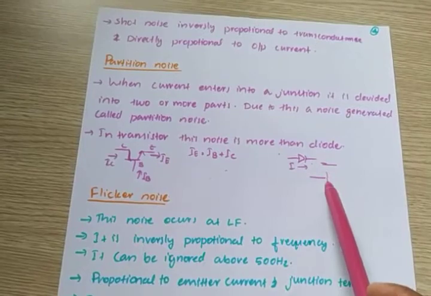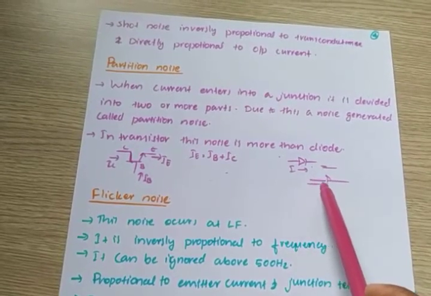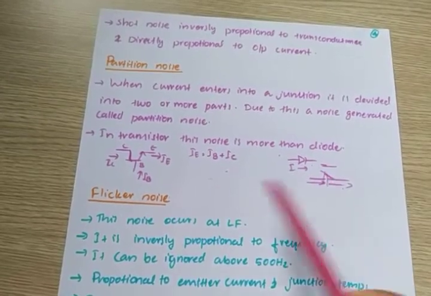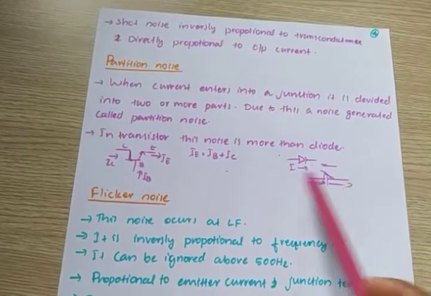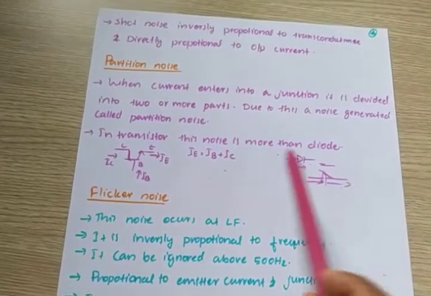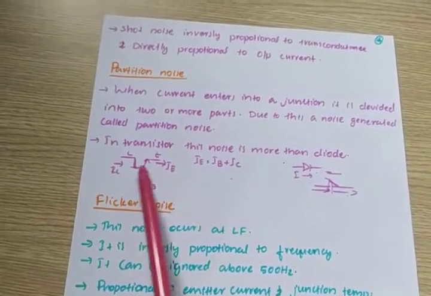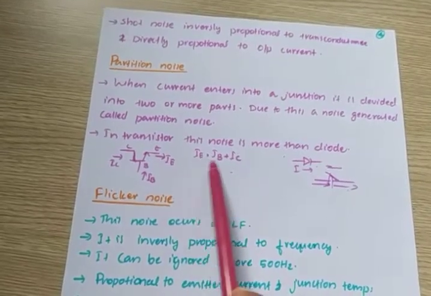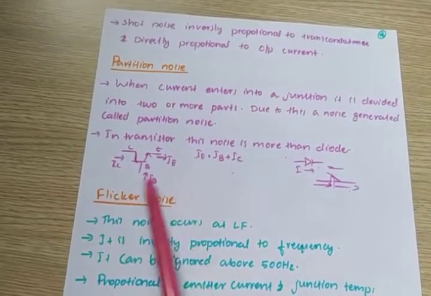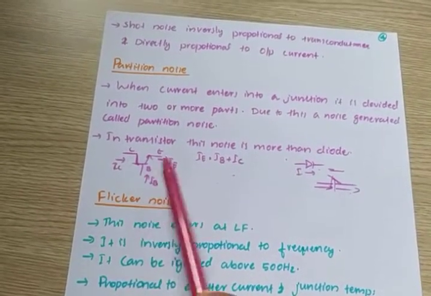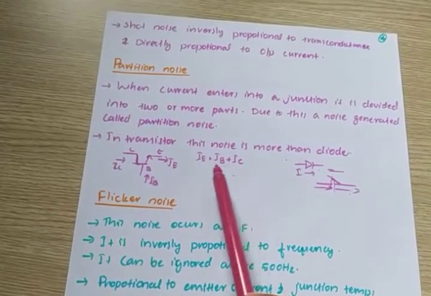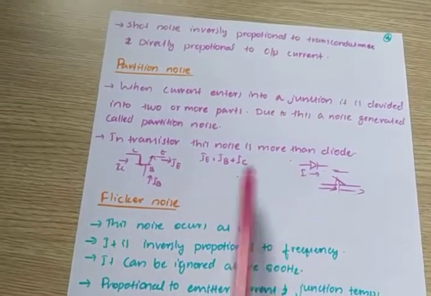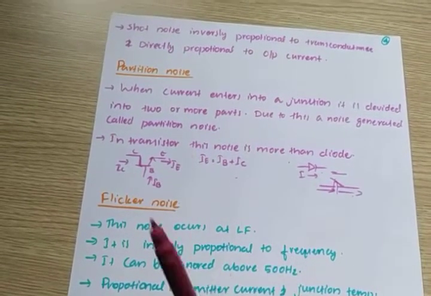It is like a closed switch, current entering and it is leaving, the same current, almost equal. But in a transistor there is a junction, and these two currents are added up to give a resultant current. So due to this junction, current will be partitioned into two. Due to this partition, a noise is generated, and this is called partition noise.